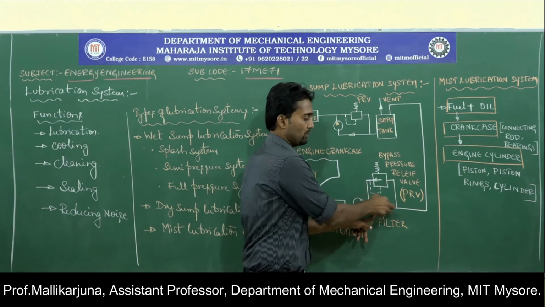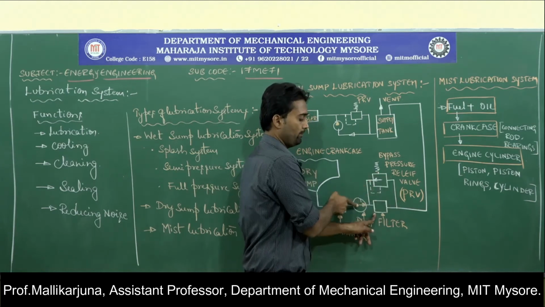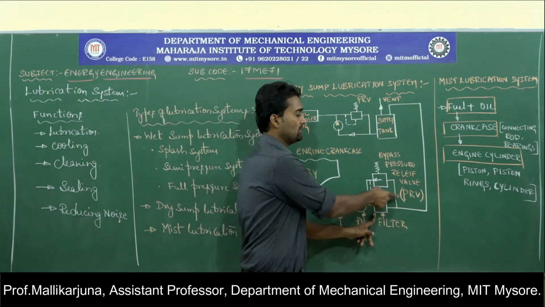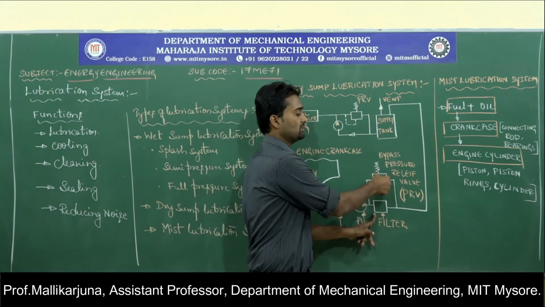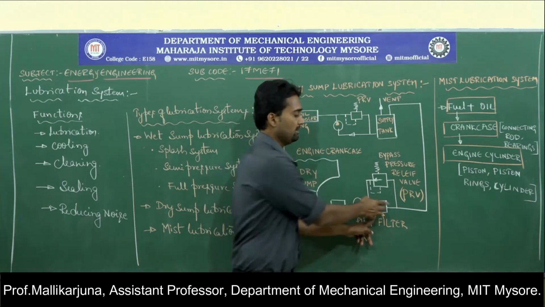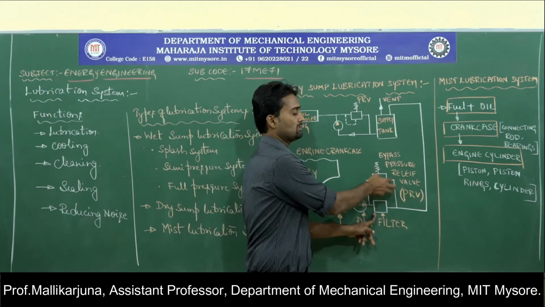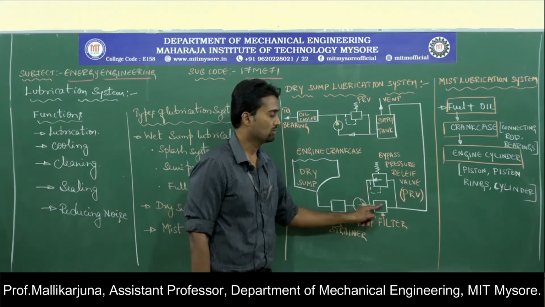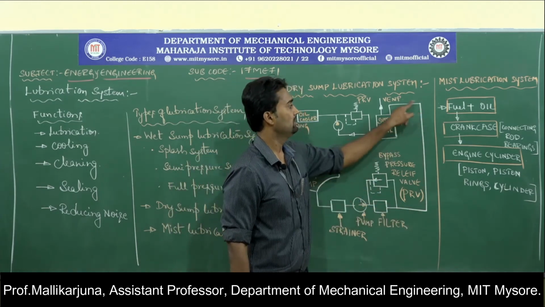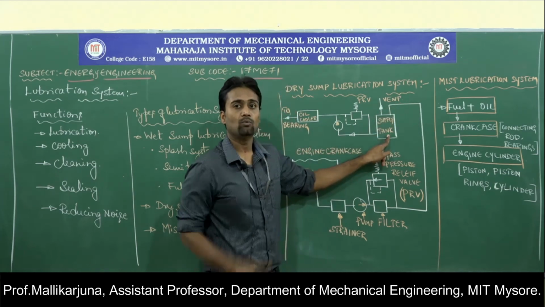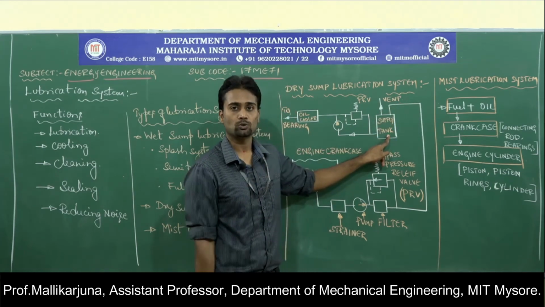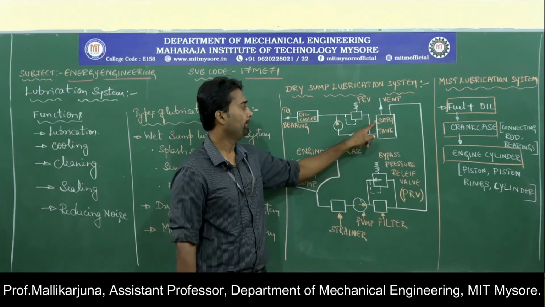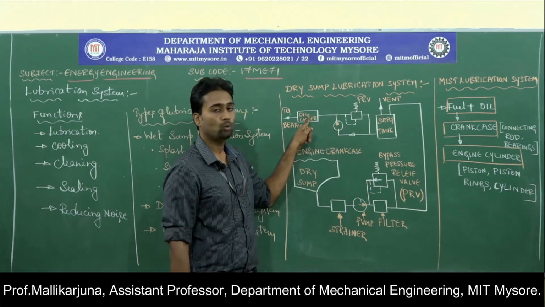Then one more circuit is there. Here, if the pressure of the oil is too high, because the oil is pumped at this stage, then that pressure will be released by bypassing the oil towards the pressure relief valve, and then again it will be passed through the filter. Then it will be sent towards the supply tank wherein the oil will be stored. Next, this stored oil has to be pumped again towards the cooling device.